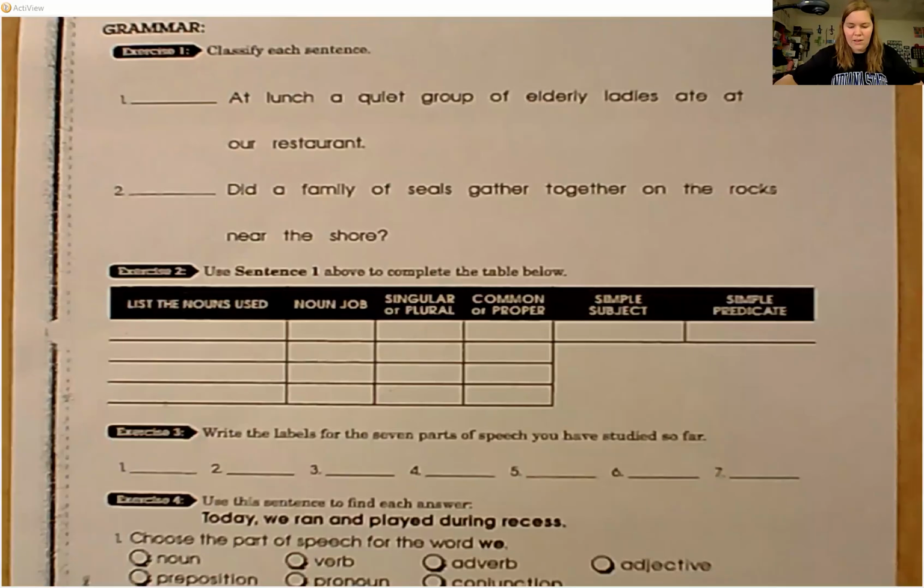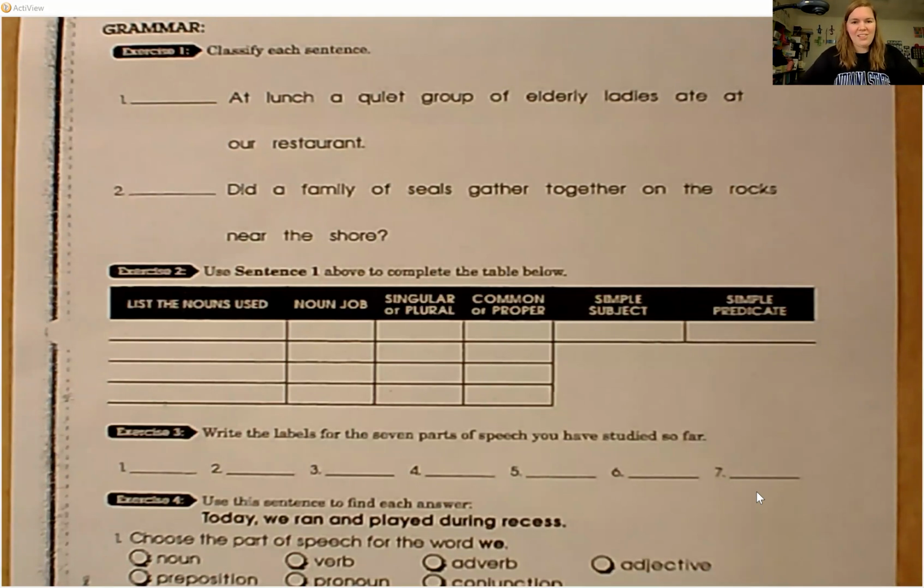So today is the checkup, which is like our study guide for the test. You should have already tried this on your own. We're going to go through the worksheet together. You can make changes if you'd like. But like I said, this is your study guide. Your test is very similar to this worksheet. I will share my screen with you and we'll get started with exercise 1. Classify each sentence, which just means label each sentence.